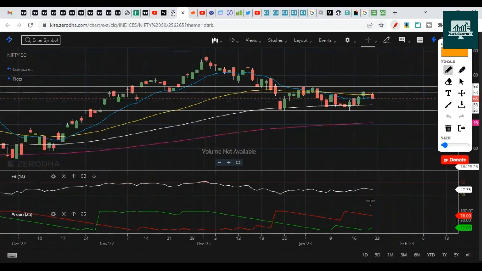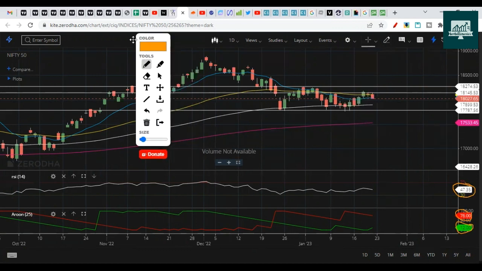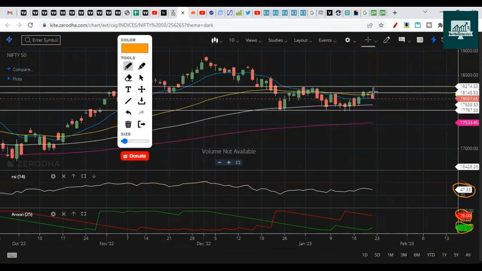Around indicators, it is still at extreme bearish. Red line above 70, green line below 30 is considered an extreme bearish signal, and RSI is below 50, which is considered a negative signal as well. Here Nifty saw selling pressure for 2 days and it faced resistance near 18,180 levels. So 18,180, 130 and 150.